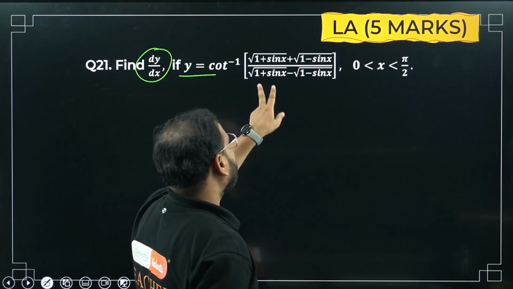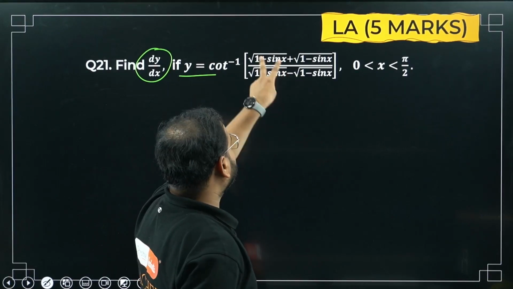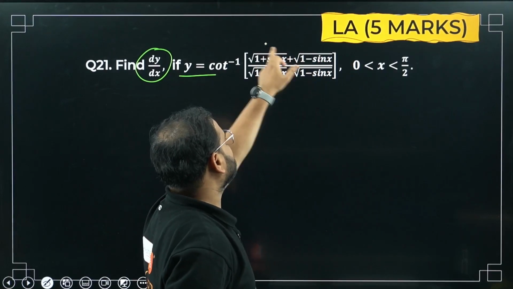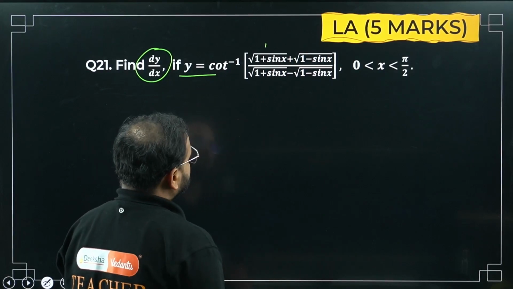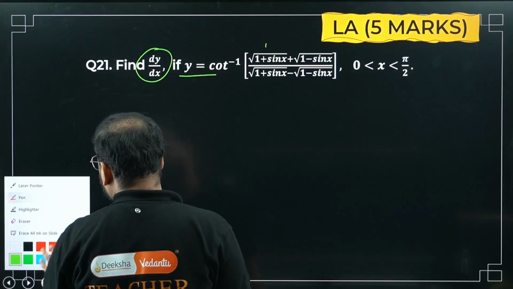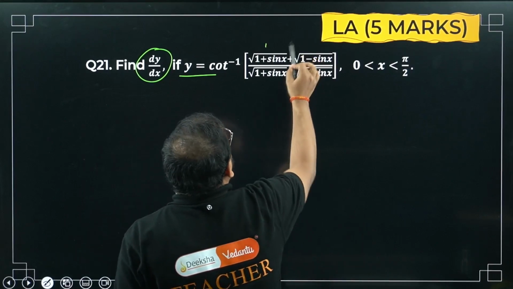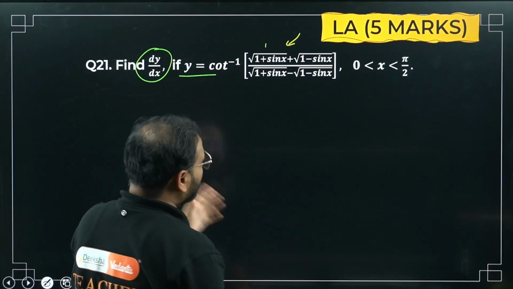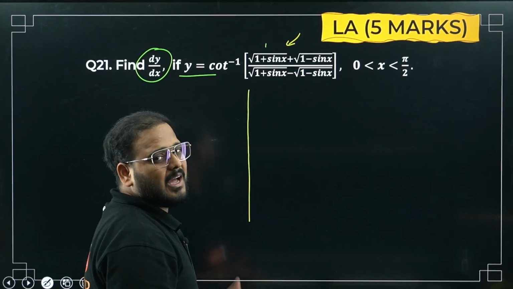How come, sir? Great. You can rationalize the denominator and get free of the roots. What about the numerator? You'll get a whole square. The whole square will have what? A 2ab term, so 2 times this into this. You'll have a root again. Chaliye. You can get that also. That is also okay, you can do it that way as well. But I'll give you a simpler approach. You can rationalize and try to reach the answer, and I think you'll get the right answer from there also, but I'll have a simpler approach.